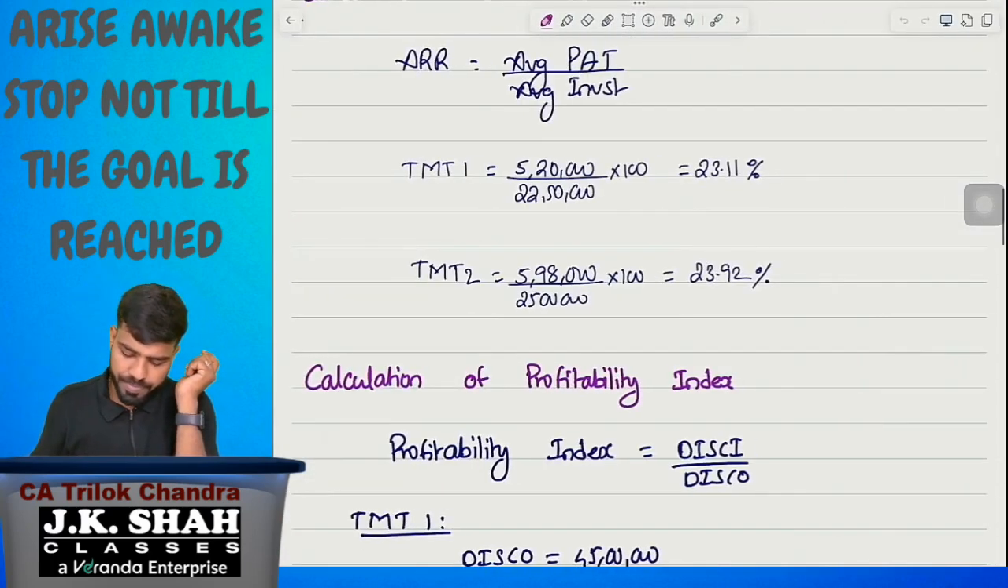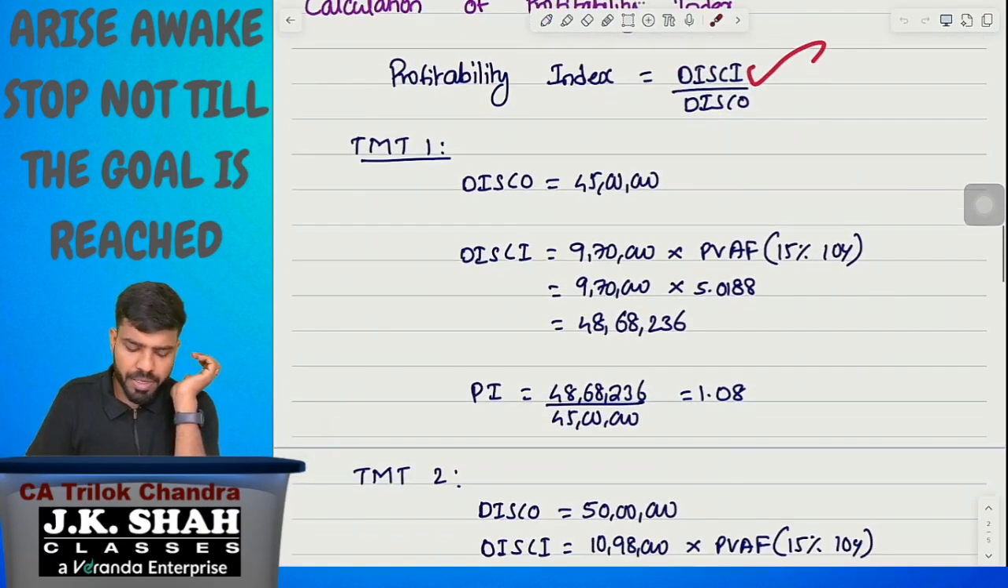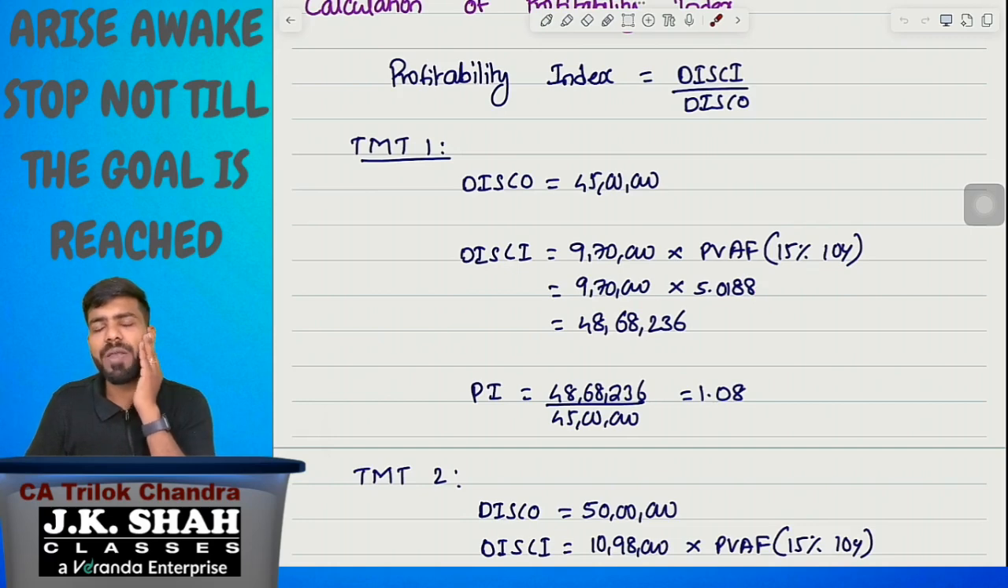Profitability index is DISCI divided by DISCO. Now TMT1: DISCO is 45 lakh. DISCI is 9,70,000 into present value annuity factor of 15% for 10 years, which is 5.0188. 5.0188 into 9,70,000, you will be getting 48,68,236. So DISCI is 48,68,236 divided by 45 lakh. 1.08 is the profitability index.